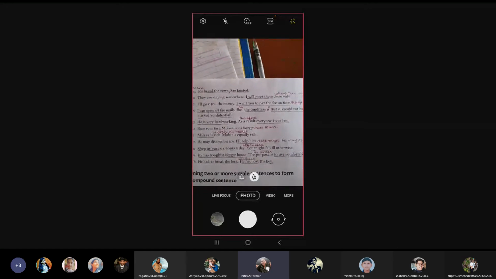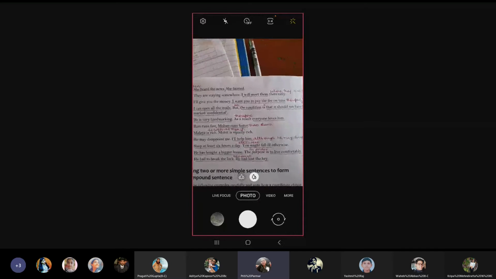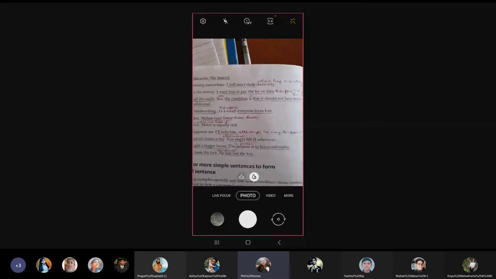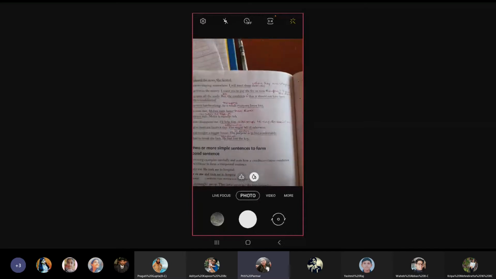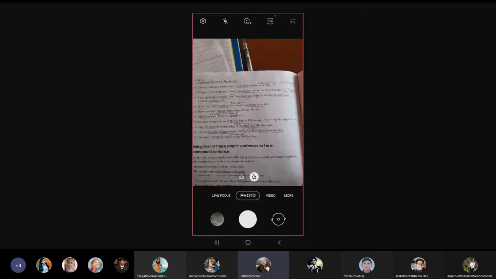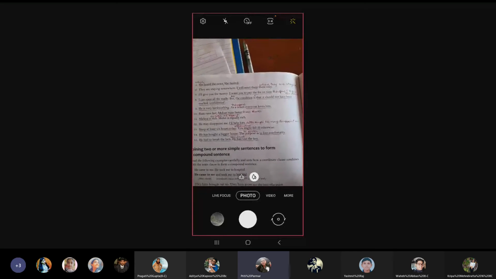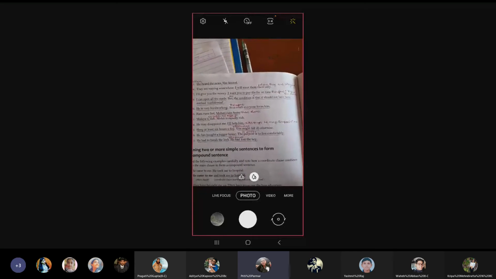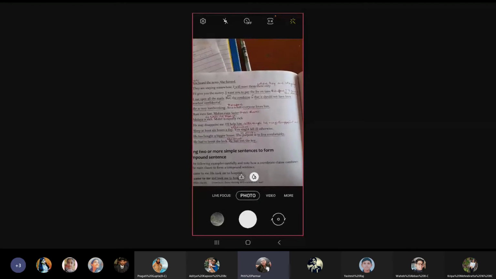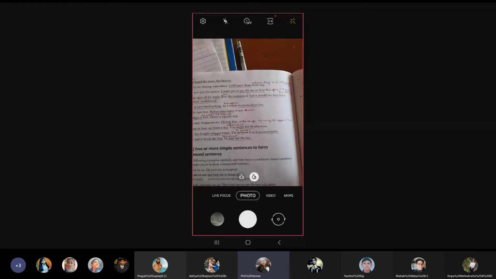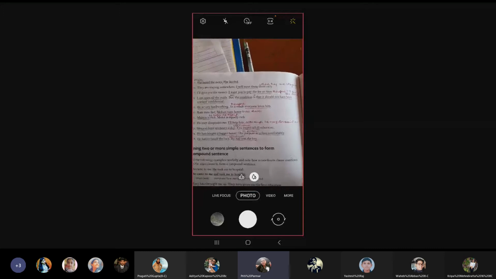Number 8, I can open all the mails, but the condition is that it should not have been marked confidential. Answer: I can open all the mails on the condition that it should not have been marked confidential. Put a tick mark on this.